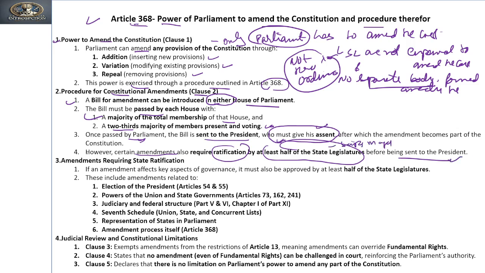Clear? Now, these are the processes which require state ratification, given in the 368 itself.